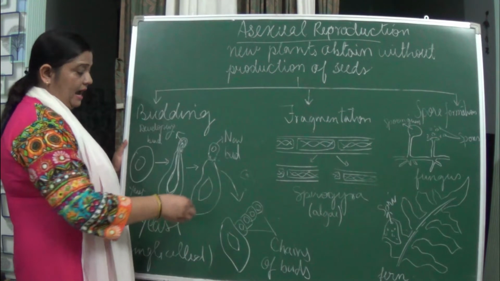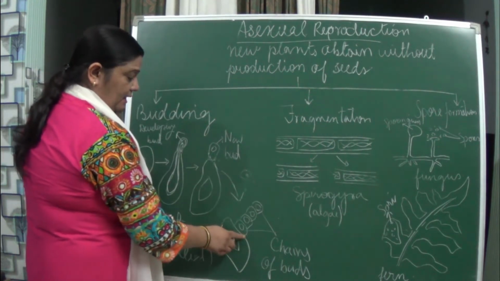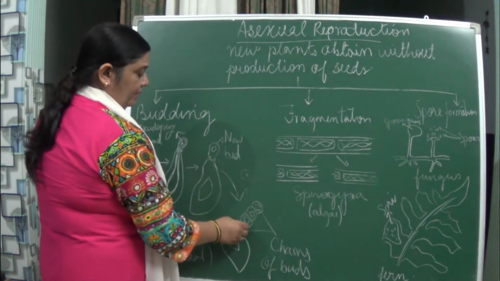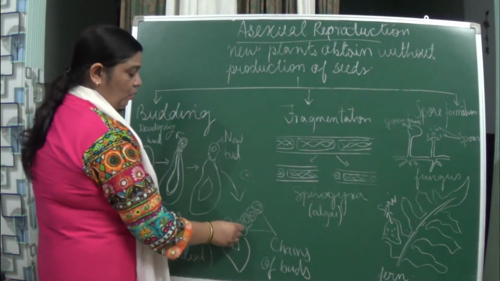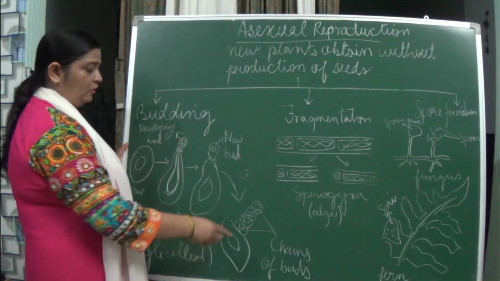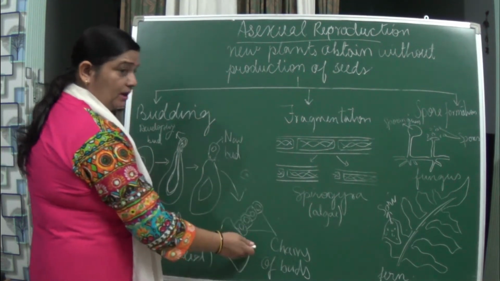One more way is that budding keeps taking place by the same process, and as a result a chain of buds is formed.